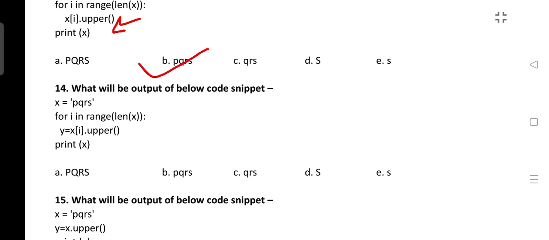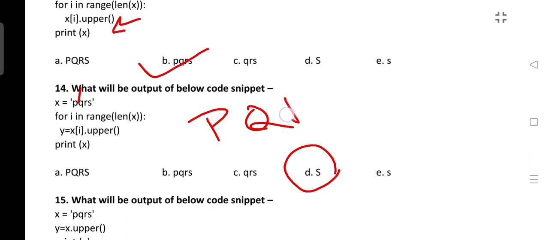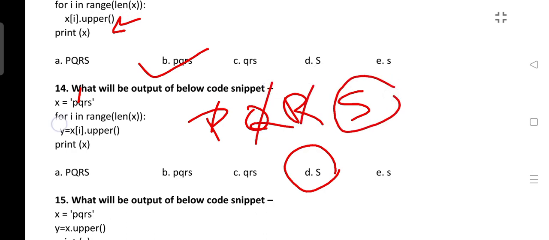So what will the answer be here? Here the answer will be option D, capital S. Why? Because first it will convert the first character, which is p, to capital letter, then q, then r, then s. But when we are saving it to y, we are not running any loop. So P will be vanished, Q will be vanished, R will be vanished. At last only S will be saved in y. So the correct answer is S here.